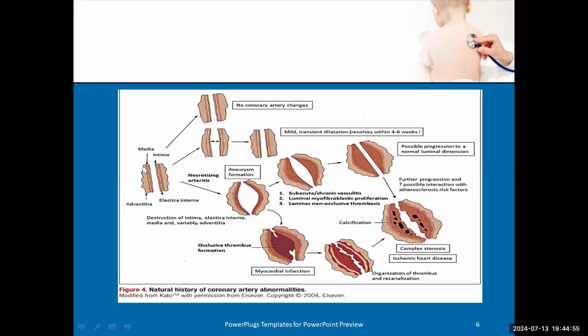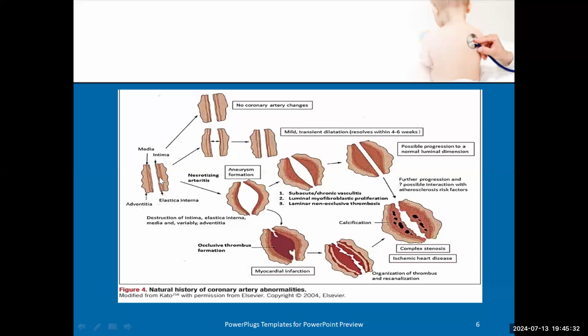This is the scheme of the pathology of the coronary arteries in Kawasaki. This is a normal coronary artery. It may only be dilated, and most coronaries with mild dilatation will improve spontaneously, or it may have what's called an aneurysm, severe dilatation. An aneurysm may also improve with time, or may be healed by fibrosis and cause stenosis, and then cause thrombus formation.